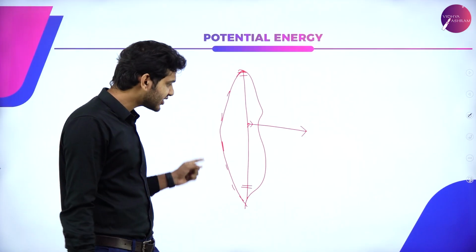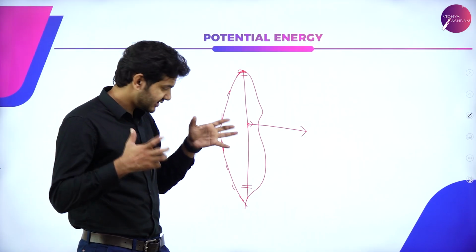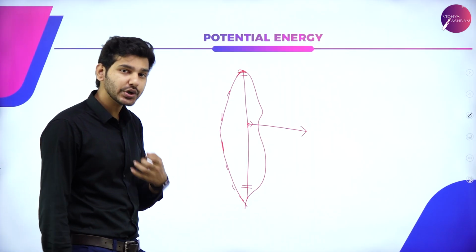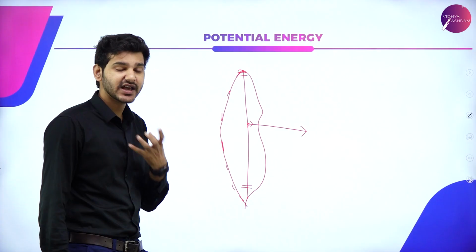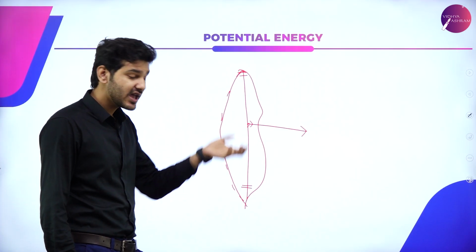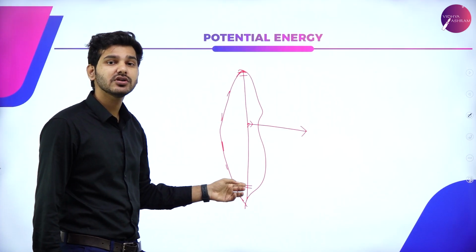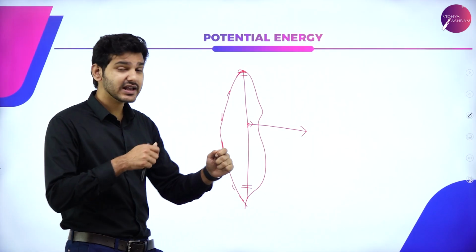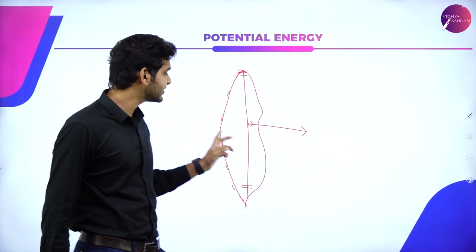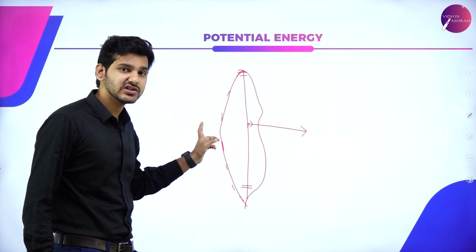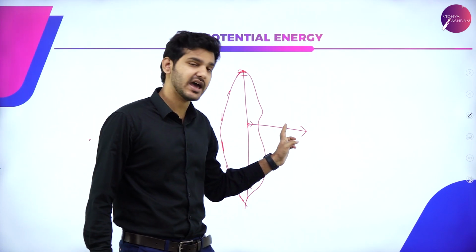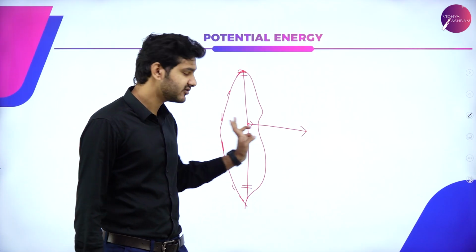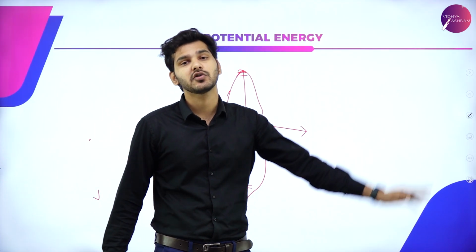To stay in that stressed state, the elastic string is storing all the work that I have given to the system, converted into potential energy. When I let go of the string, that entire potential energy is given to the arrow in the form of kinetic energy. So the energy conversion happens, and that is how the arrow will shoot forward.